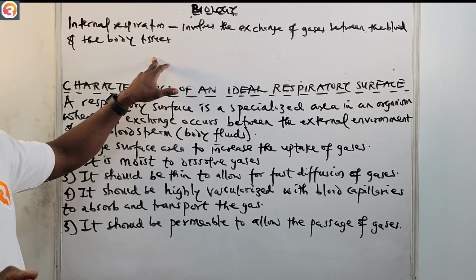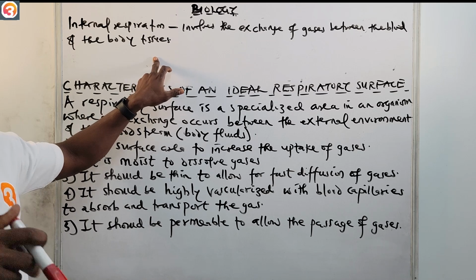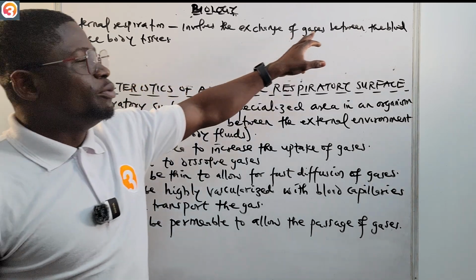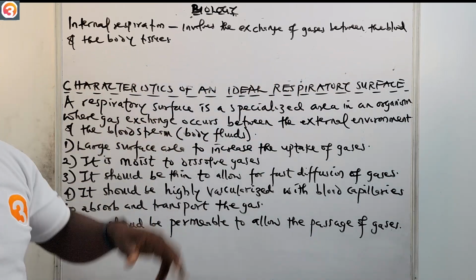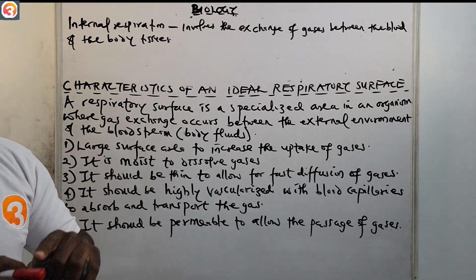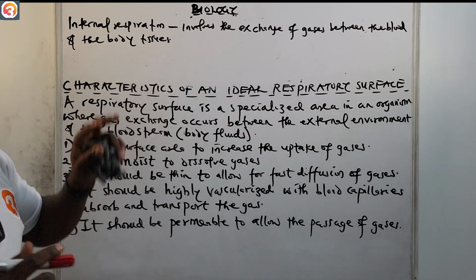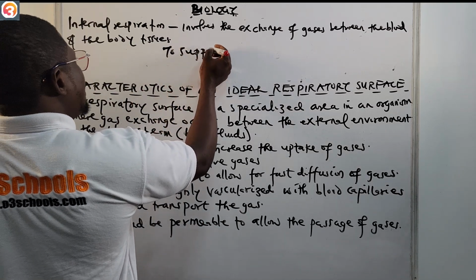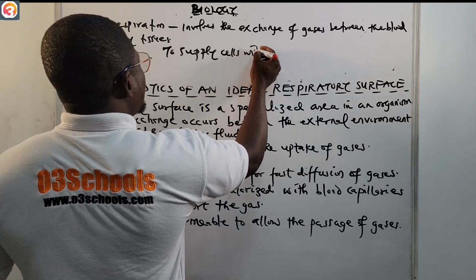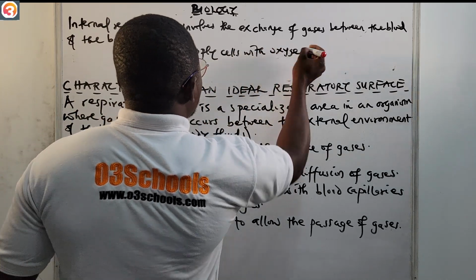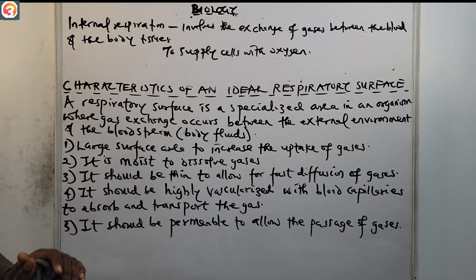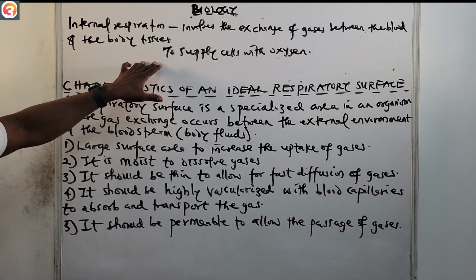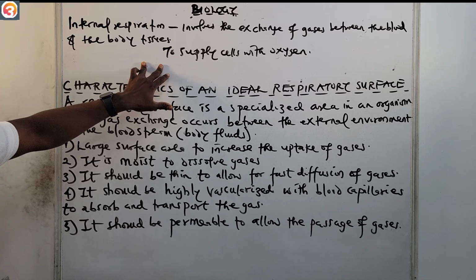Internal respiration involves the exchange of gases between the blood and the body tissues. What is the major purpose of internal respiration? The major purpose of internal respiration is to supply cells with oxygen and then remove carbon dioxide from the body.